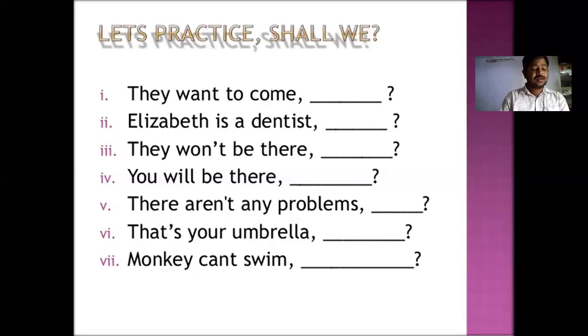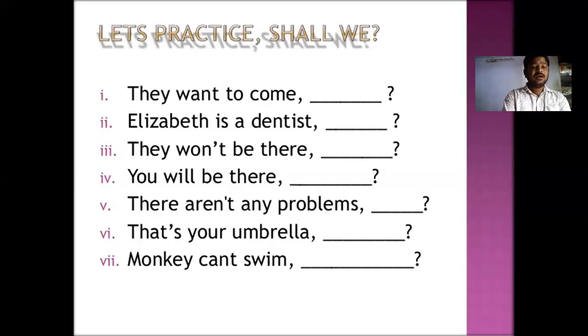Even though none of is a word that carries a negative sense, it takes the positive tag. And some of you takes you in the tag. Some of you are learning French, aren't you?